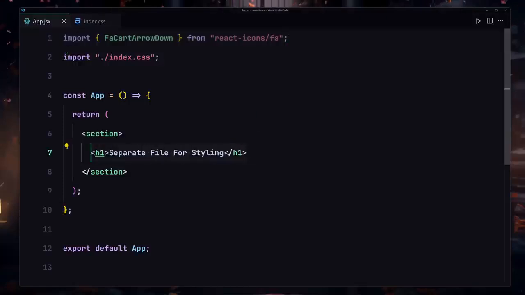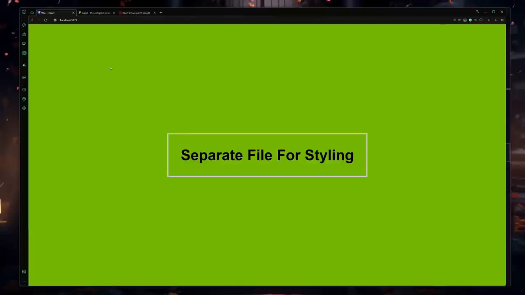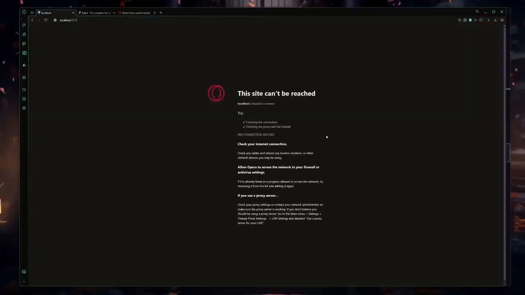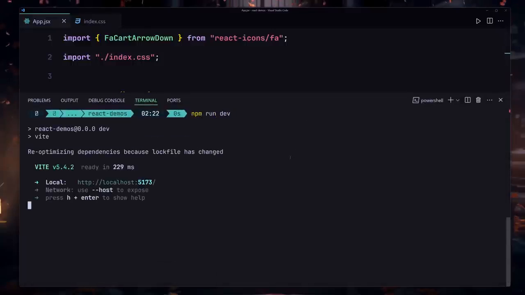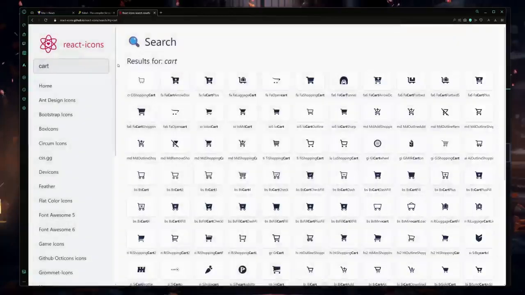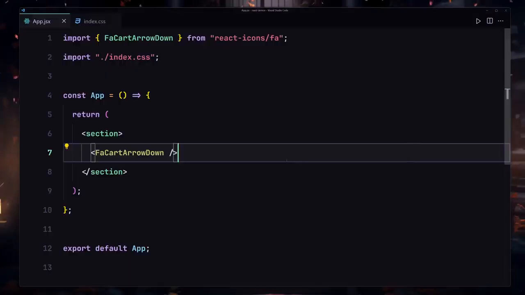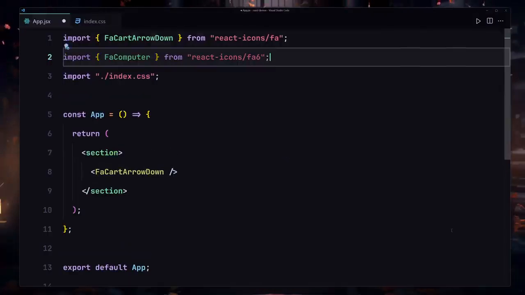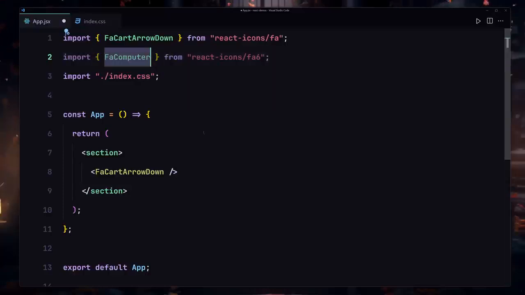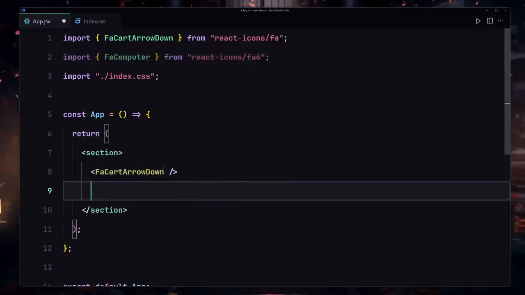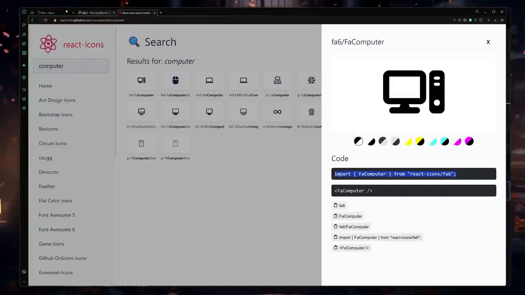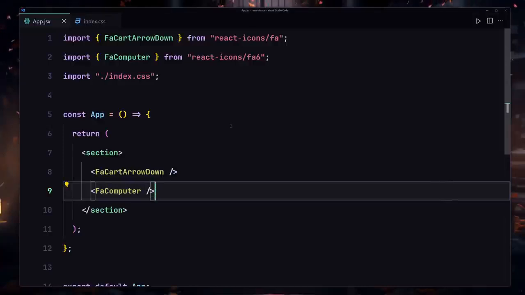Now let me just place that right in here, save my file, and now if I go there and refresh, we have to run our terminal. So npm run dev. Now if I refresh, here you can see we're now getting our icon. Now I can search for something else like, I don't know, computer or something, and it's going to give us this computer. I can copy that, go to the top, and place it right here. I'm going to copy that from there. Now let me just place that here and close it, save my file, check it out, and we are now getting our computer right here. So yeah, that was it about the styling and also about the icons.